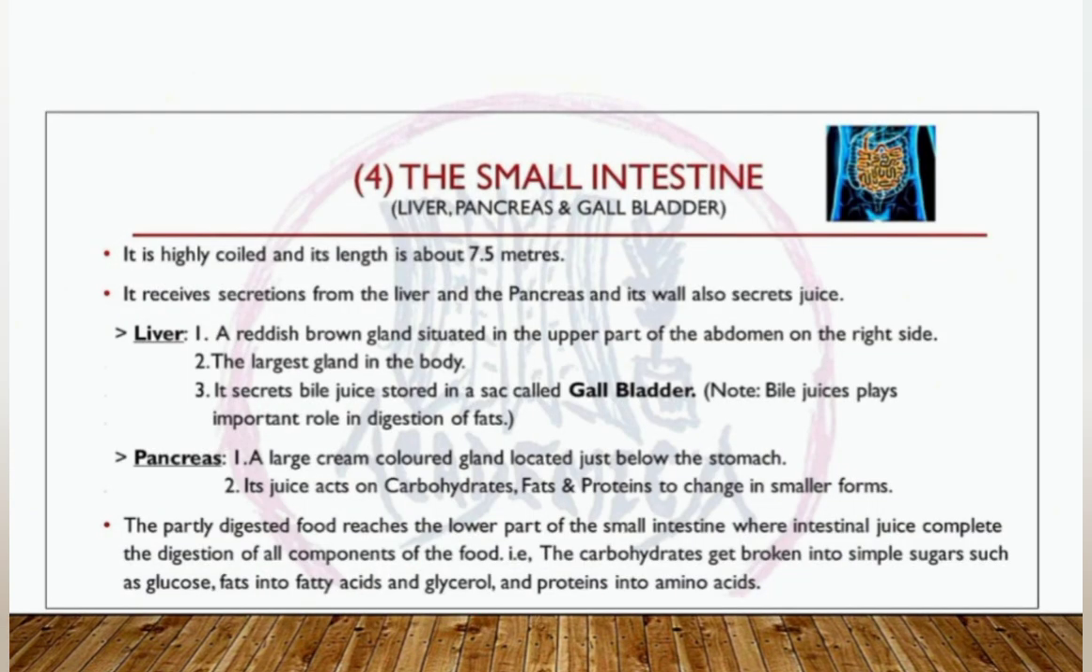The small intestine. In this section, we will also study the liver, pancreas, and gallbladder. The small intestine is highly coiled, and its length is about 7.5 meters. Right? It receives secretions from the liver and pancreas, and its wall also secretes juice to digest the food that enters from the stomach.